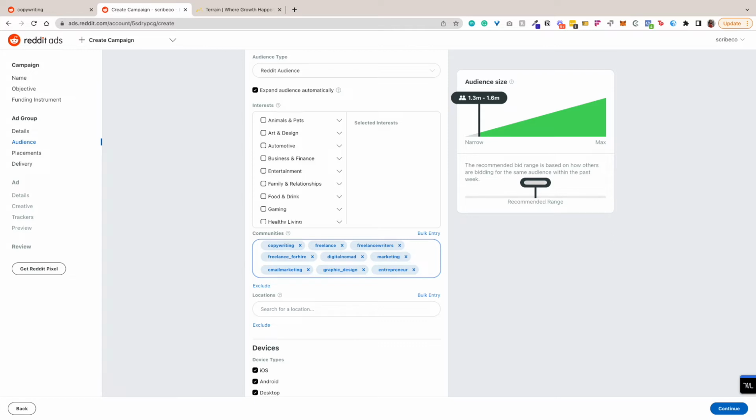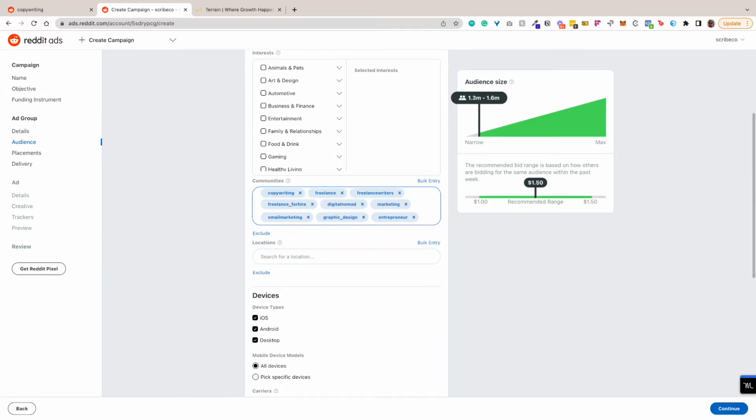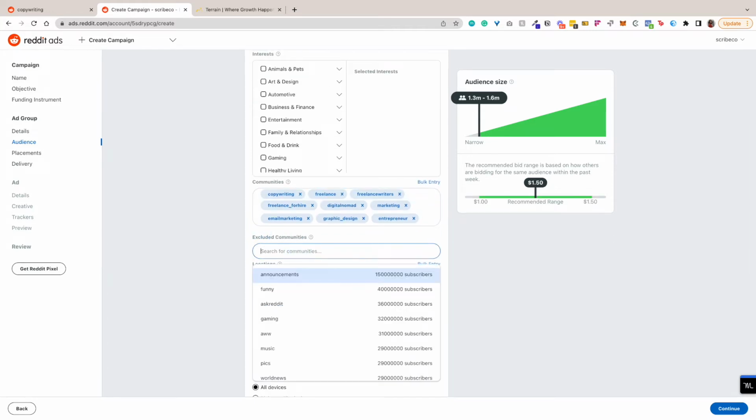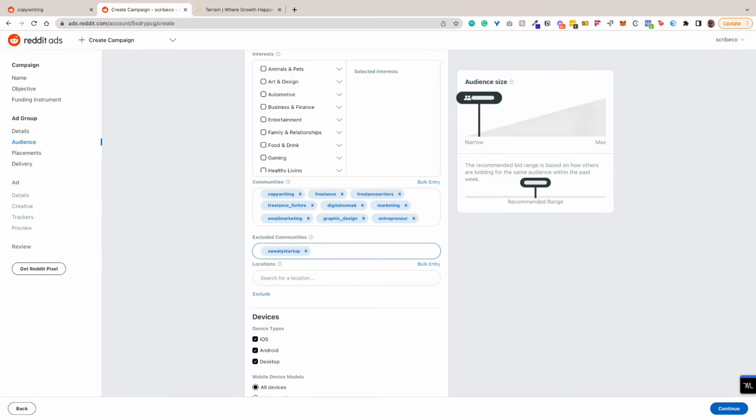Okay, we're in a good place. Now let's exclude things like maybe sweaty startups. So sweaty startups are small businesses that are more manual labor focused, things like car washes, mechanics, some brick and mortar stores, vending machines, etc. So not quite the audience for Terrain.